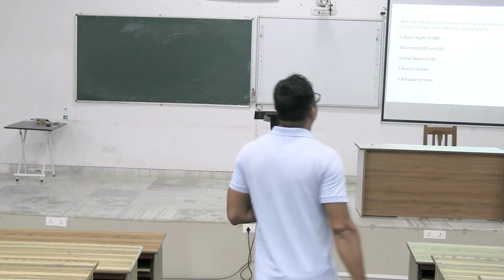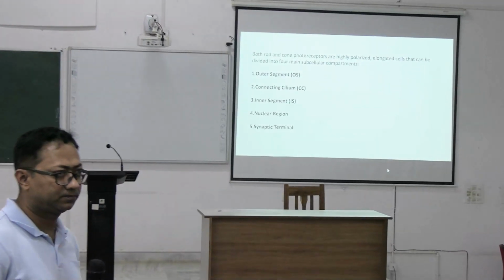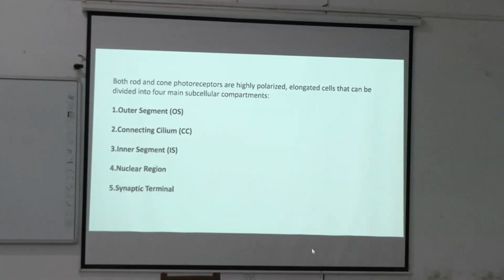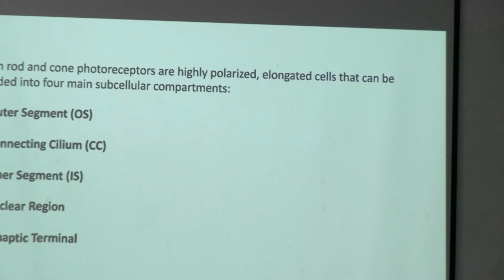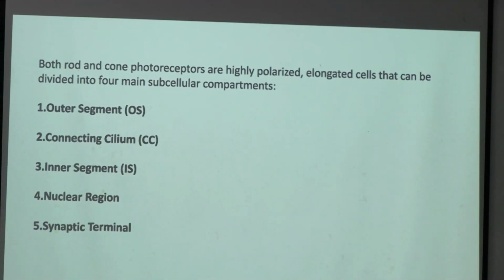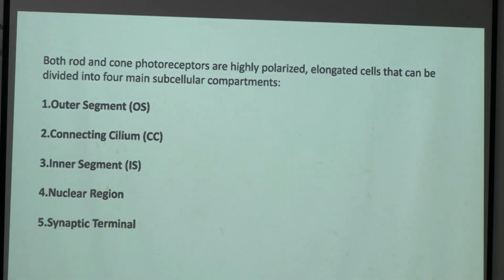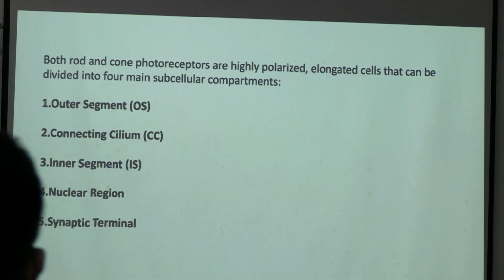Before that we are going to rods and cones, okay. So rods and cones might be coming as a short note in your examination. Whether it is a rod cell or a cone cell, these cells have 5 different parts, right?